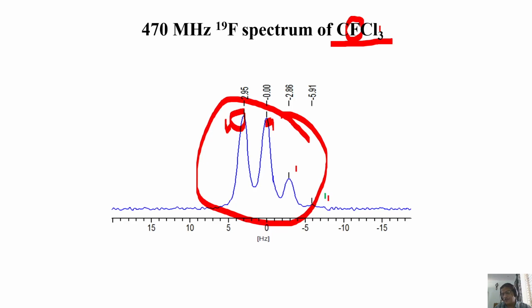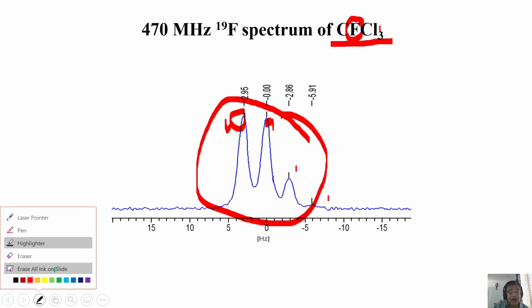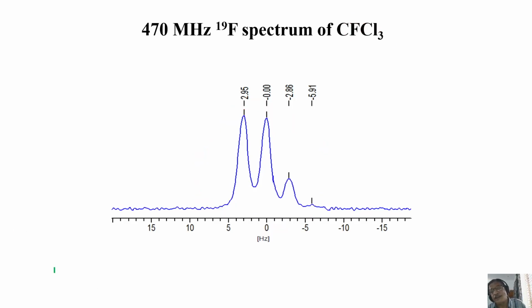Very interesting example. What we will do is, we'll come back in the next class and try to analyze these things. That will give you an idea of how beautifully NMR can be utilized in solving many small chemical problems. It's a simple chemistry problem, but you can solve it easily. Okay, so we'll stop for the day.